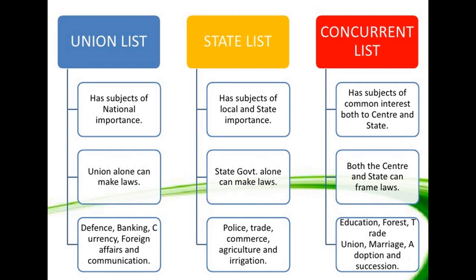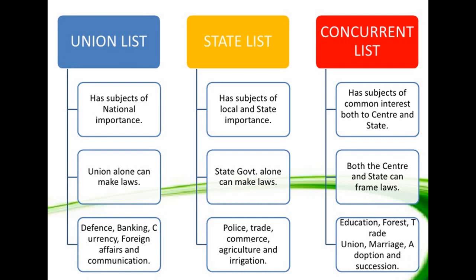And there are some units of the Indian Union which enjoy very little power. These are areas which are too small to become an independent state, but which could not be merged with any of the existing states. Areas like Chandigarh, Lakshadweep or the capital city of Delhi are called union territories. So basically, this is how it works on the union territories.